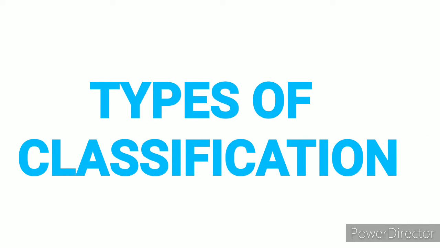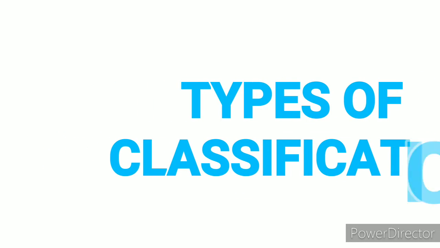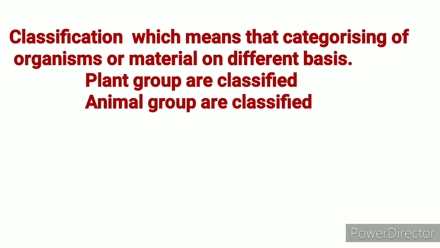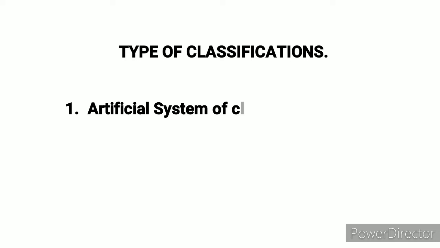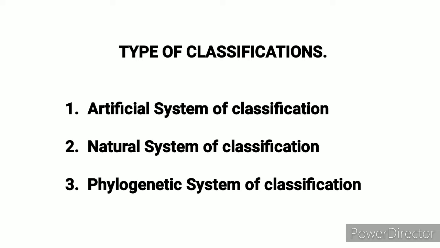Hi friends, today we are discussing the types of classification. Classification means categorizing organisms or material on different bases. We know that there are different types of classification in the world. Organisms are classified, plant groups are classified, animal groups are classified like that. Today we are discussing three main types of classification.